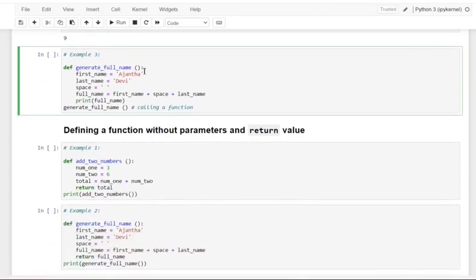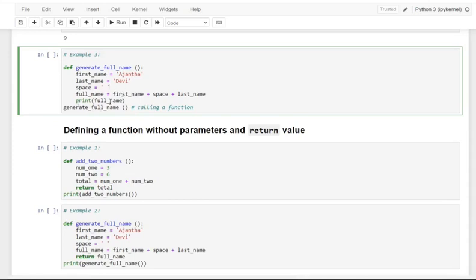The same, generate full name, and here we are not passing any parameter. Instead, inside the function we are assigning the values of first name and last name, and there was a space also. And what we are making is the full name, we just want to concatenate the first name, a space, and then the last name, and print it.